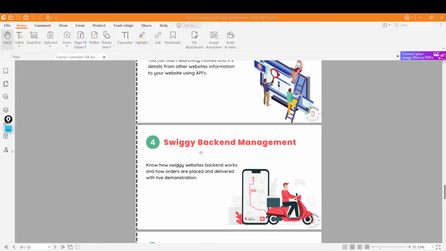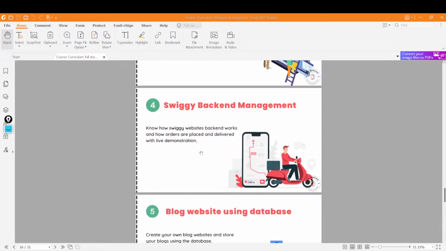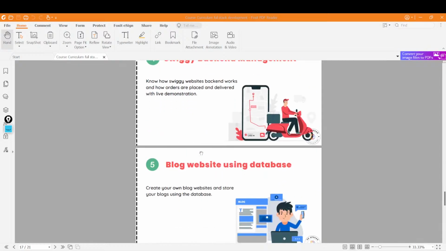And after that, Swiggy backend management will be there, right? In this, you can handle how the backend of a food delivery app looks like, and what all things are there, what you implement.